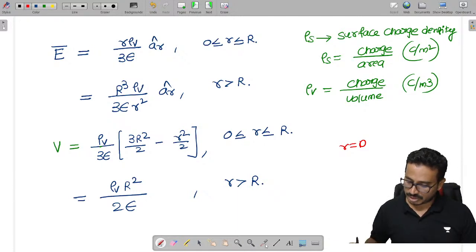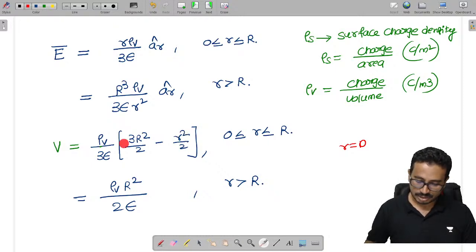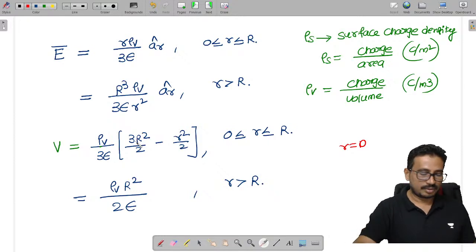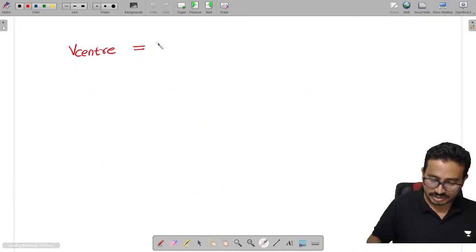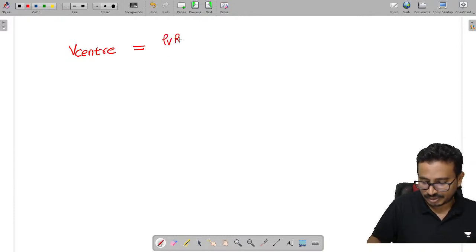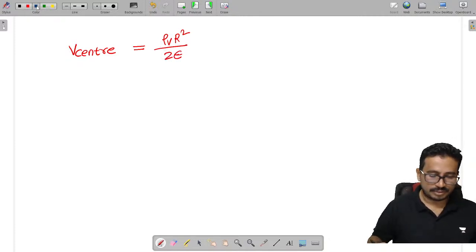If I replace small r equal to 0 in this equation, this term will become 0 and the 3 will get cancelled. So what will I get? That is rho v R square by 2 epsilon.